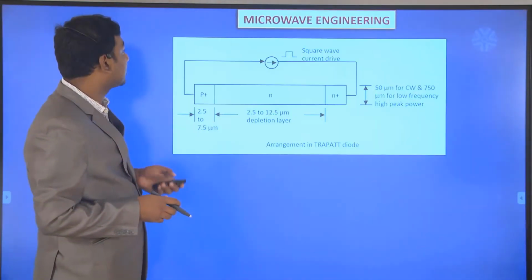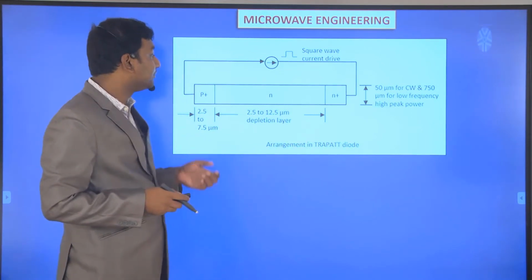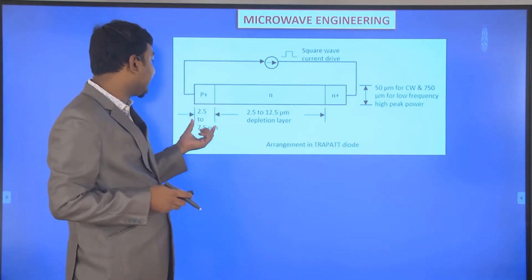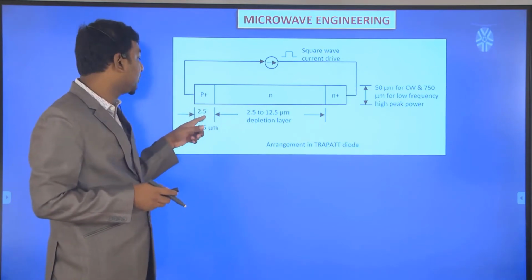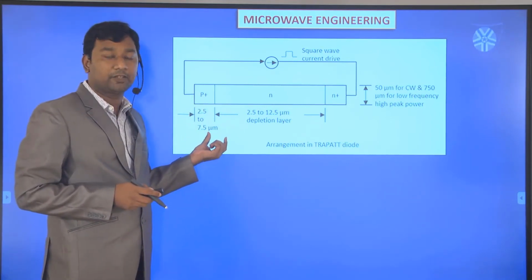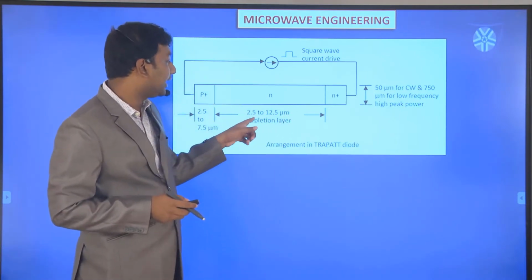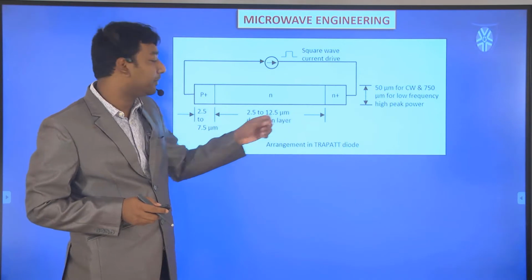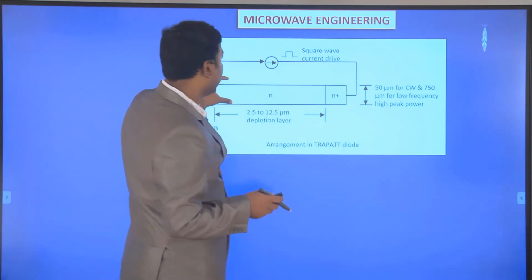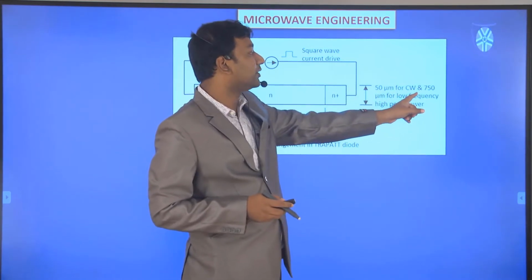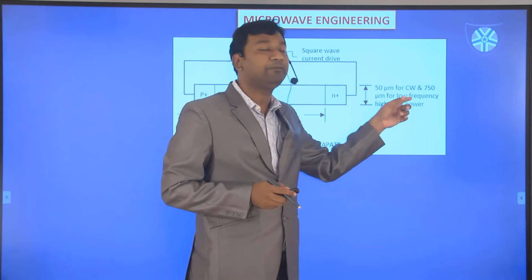Now we will see its construction. That is the arrangement of the TRAPATT diode. Here the P plus region is very thin, 2.5 to 7.5 micrometer, but the depletion region thickness is very high. The layer is 2.5 to 12.5 micrometer. The diameter is 50 micrometer for continuous wave and 750 micrometer for low frequency high peak power.